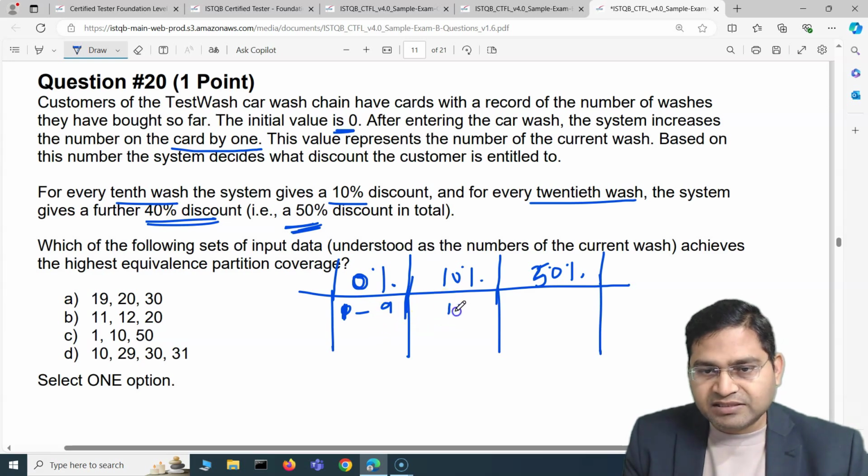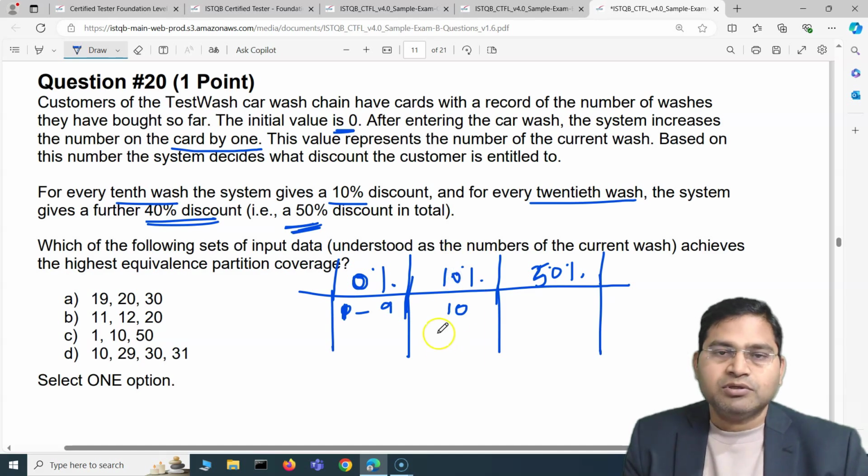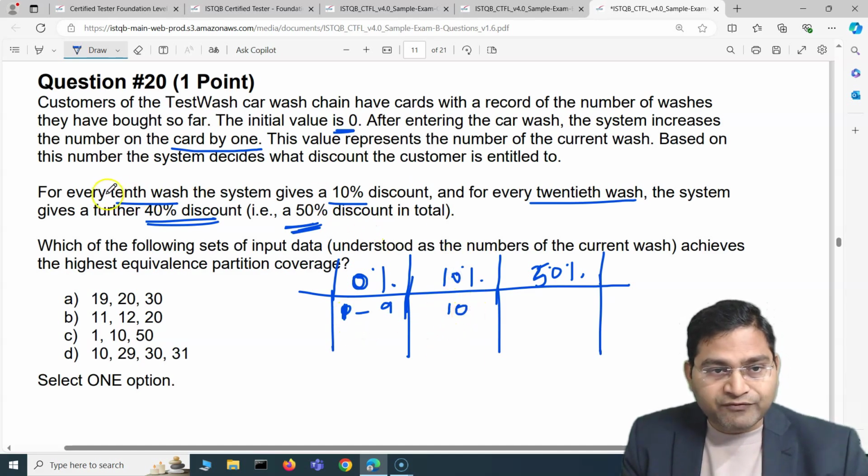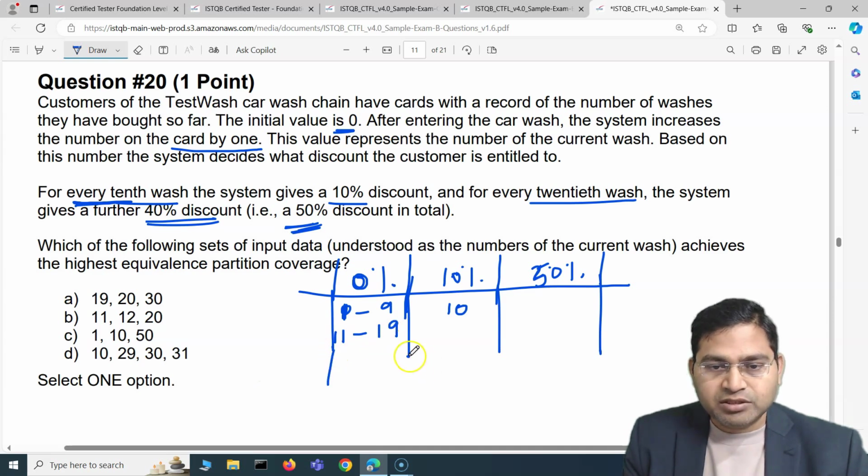But if it's the 10th wash, that is a 10% discount. Now again, the 11th wash, no discount. So every 10th wash, you will see here. That means if it is the 11th wash for the customer, up to the 19th wash, no discount. That means no discount.